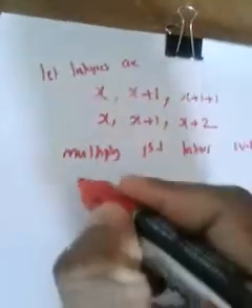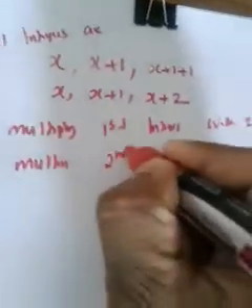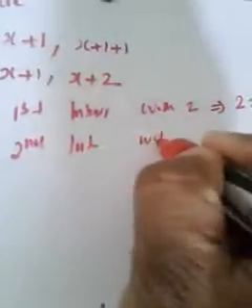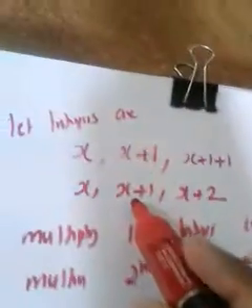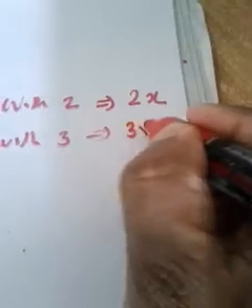You may have understood. And you are supposed to multiply the second integer with 3. Here the second integer is x plus 1. When you multiply the second integer with 3, it becomes 3 into x plus 1. And the third integer you are supposed to multiply with 4.